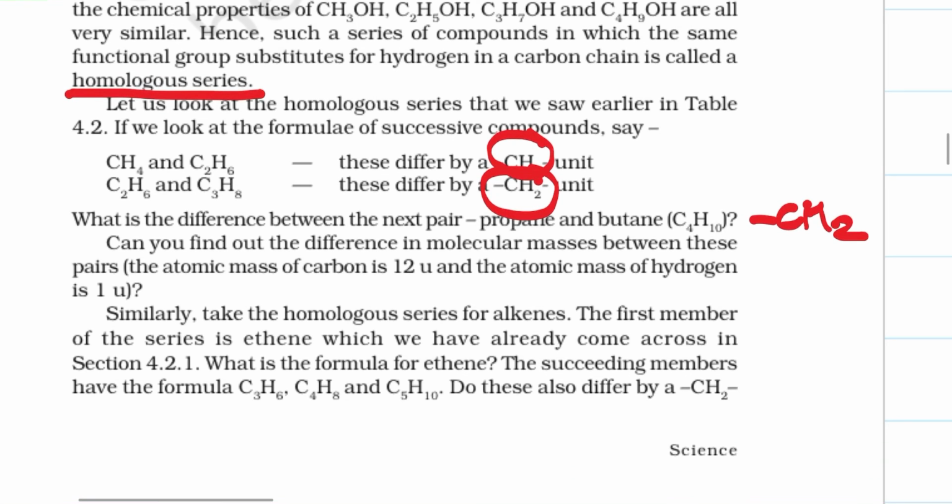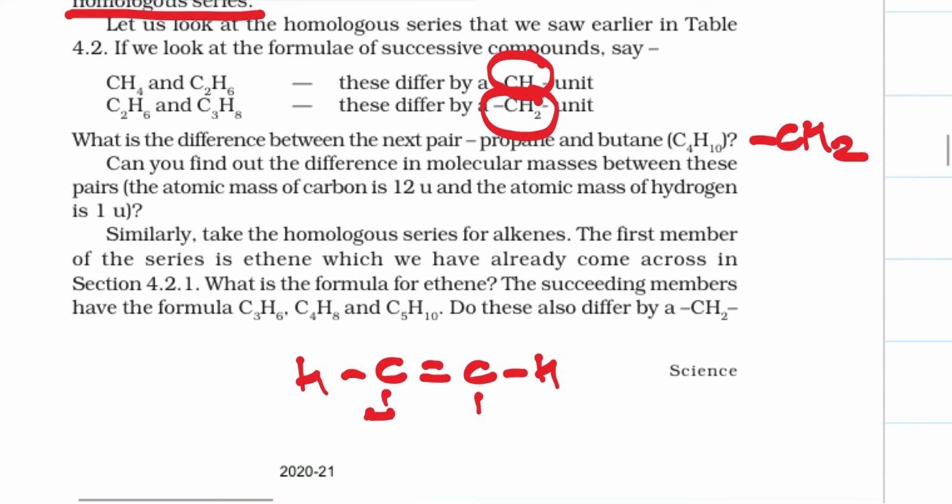Similarly, take the homologous series of alkenes. The first member of the series is ethene, which we have already come across in section 4.2.1. What is the formula of ethene? We know it is C double bond C with H, H, H and H. Now the succeeding one will have a difference of CH2, that is C3H6, C4H8 and C5H10.